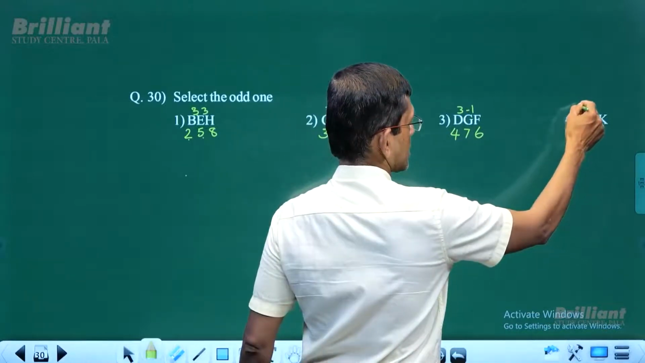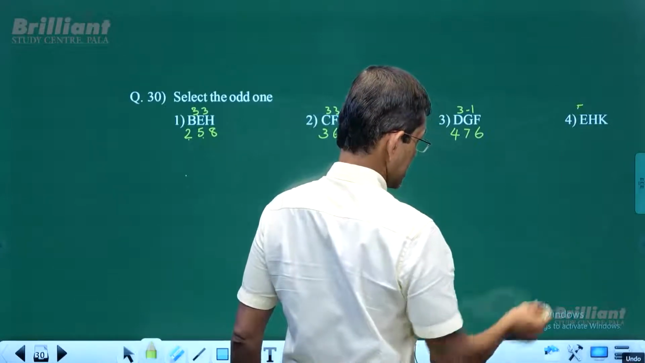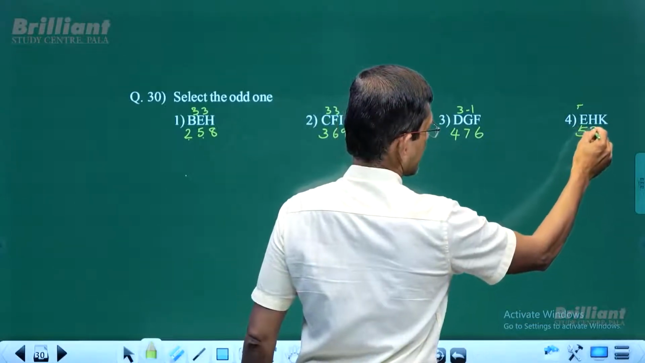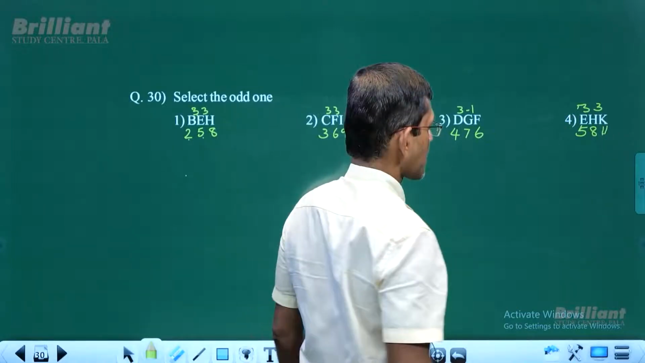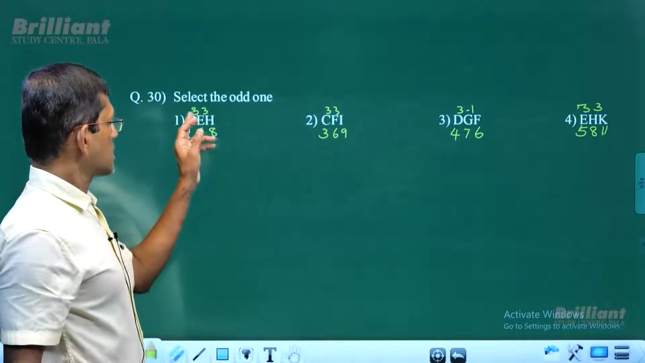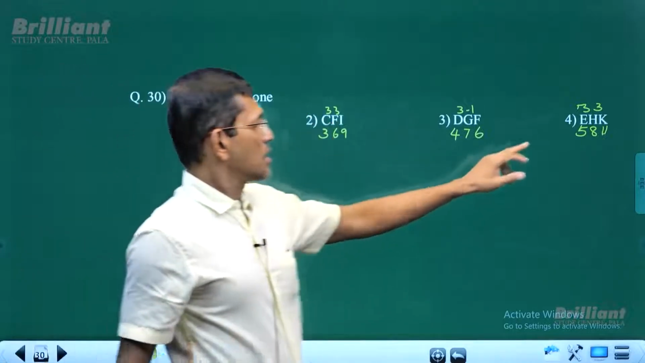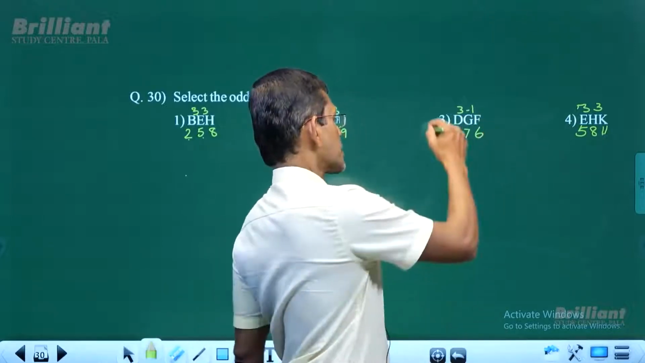And EHK, 5, 8. Let me write it here: 5, 8, 11. So it is plus 3 again, plus 3, and this is plus 3 as well. So ultimately, what you get here? Plus 3 plus 3, plus 3 plus 3, plus 3 plus 3. This one is 3 and minus 1. So this is the answer.